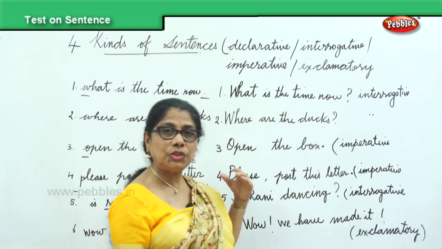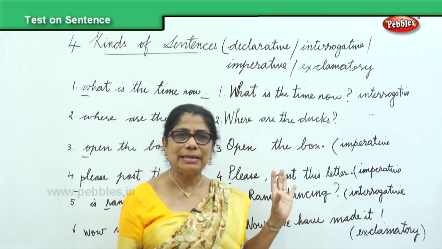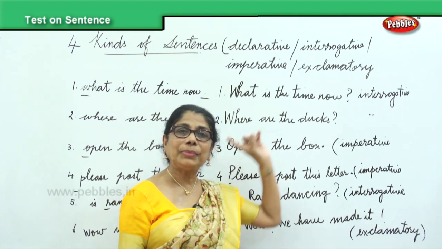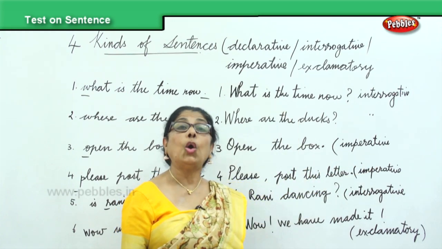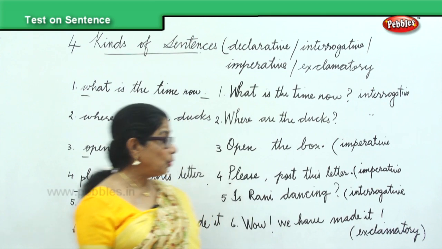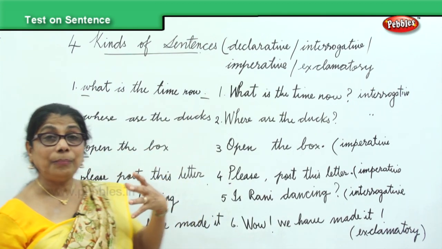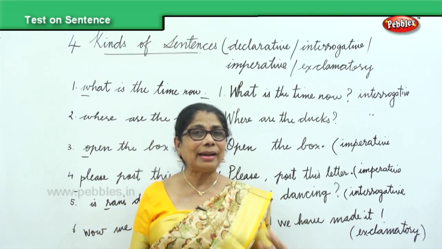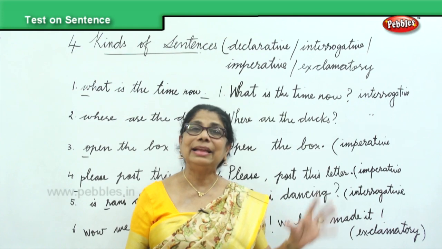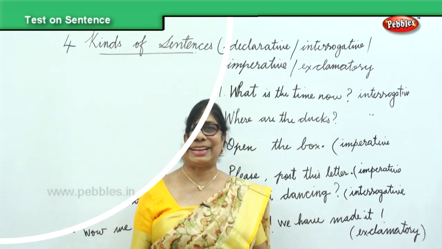You also made changes in the beginning and the end of the sentence, because a sentence begins with a capital letter, ends with a full stop or an exclamatory or a question mark. So all these kinds of exercises when you do, you will learn to identify what kind of sentence each sentence is.